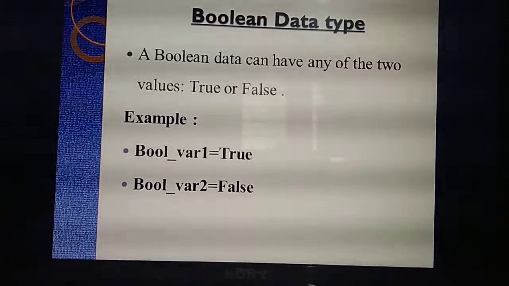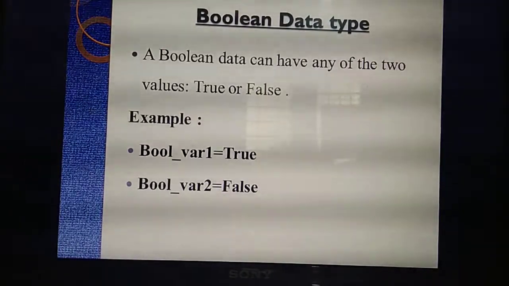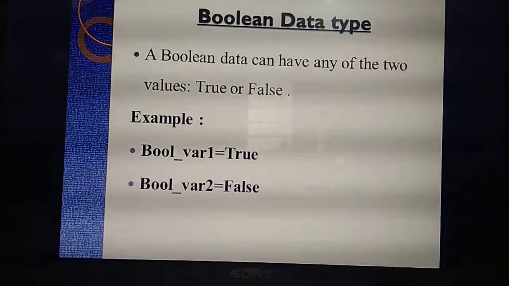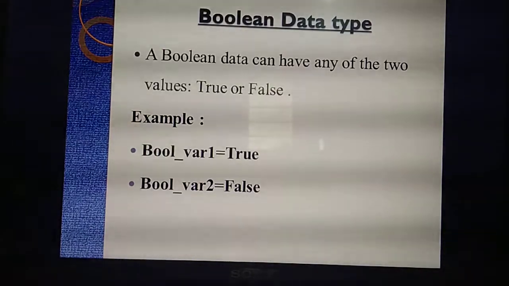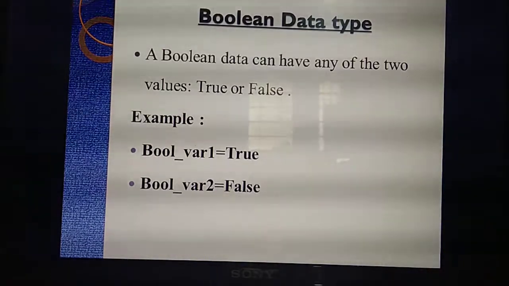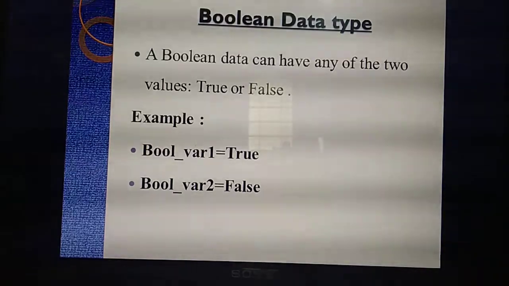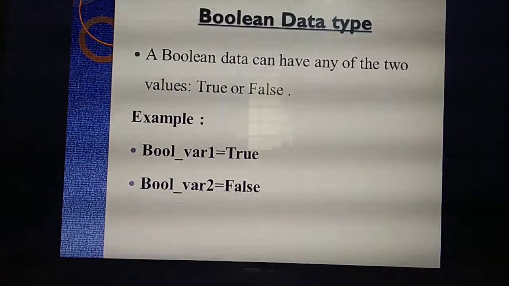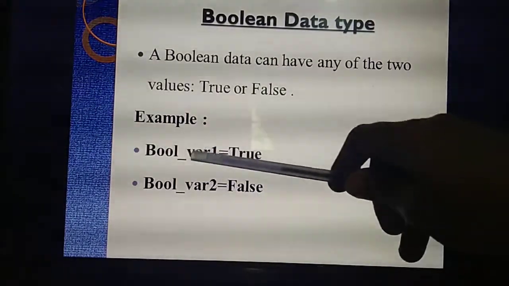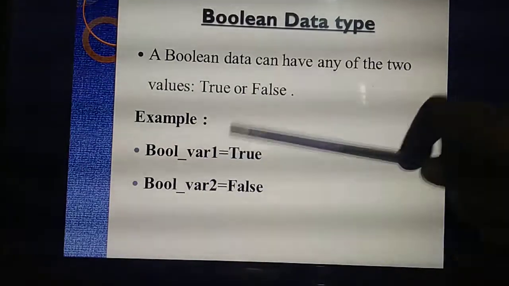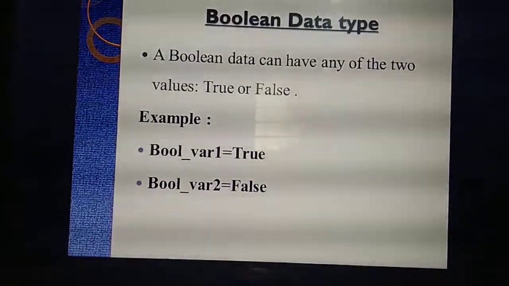Okay. Next thing, the third one, the Boolean data type. Already you have studied the Boolean data type. It always has how many values? 2. What are they? Either true or false. I have given an example with 2 variables, Boolean variables. Bool variable 1 and so on; according to your wish you can declare them. So your 2 values, either it will be true or false. Understand?